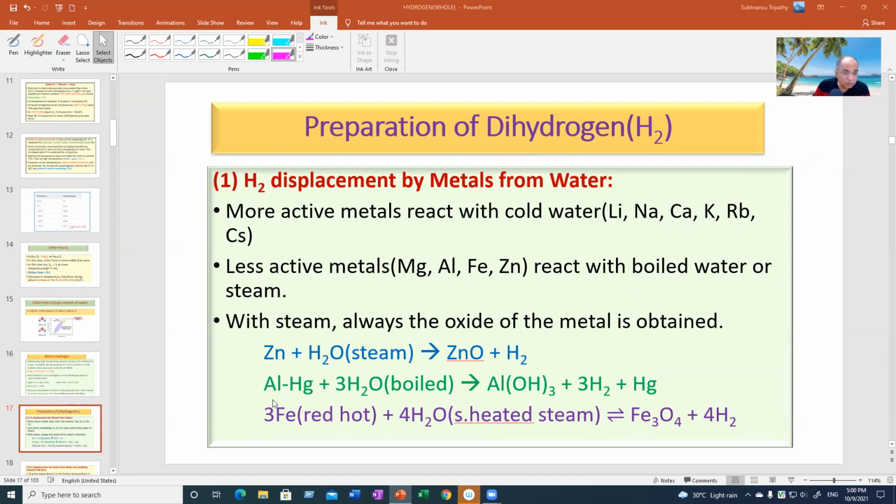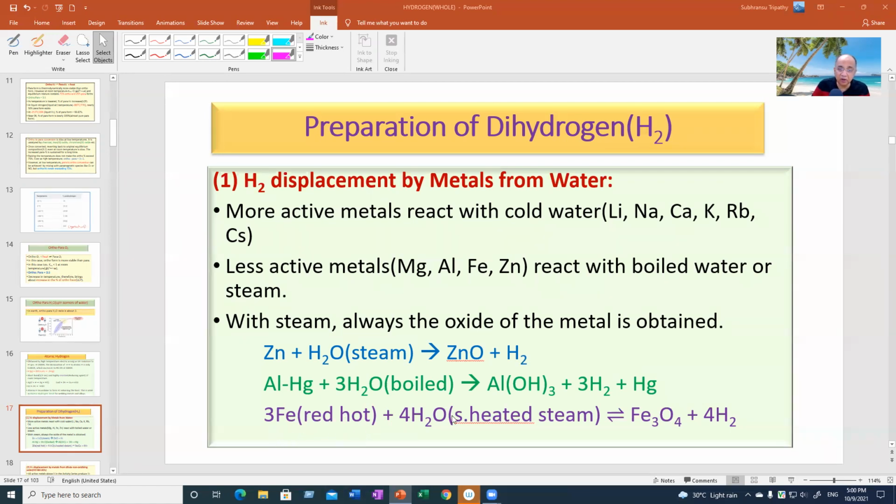And aluminum is very less reactive, but when you make it an amalgam, by making an alloy with mercury, it reacts readily, under boiled water condition, to give you aluminum hydroxide and hydrogen, and the mercury is set free. And iron is very interesting, which all of you have studied in your class 10 book.